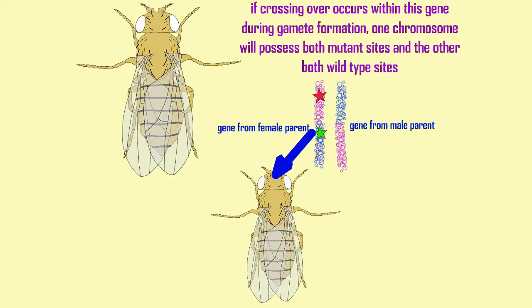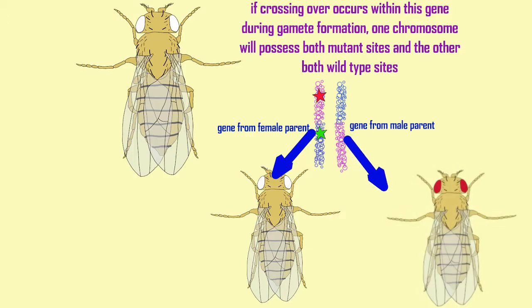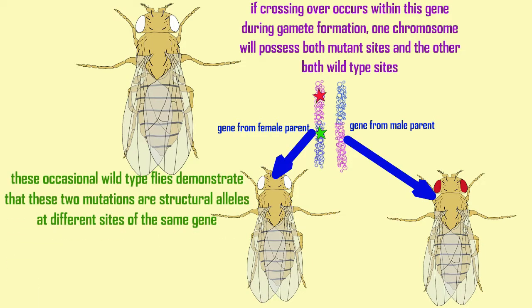When the parent makes gametes, crossing over occurs in meiosis. Now, crossing over would typically occur, say, between separate regions of a chromosome, but with very rare frequency, it could actually occur within the same gene. And so you could separate the beginning of a gene from the end of a gene and cross over and replace it with the complementary portion from the other gene from the other parent,